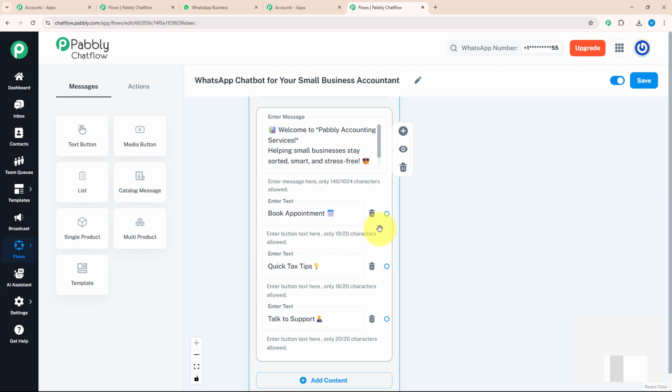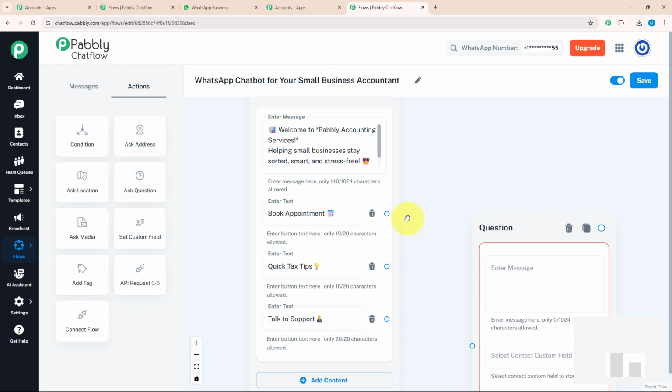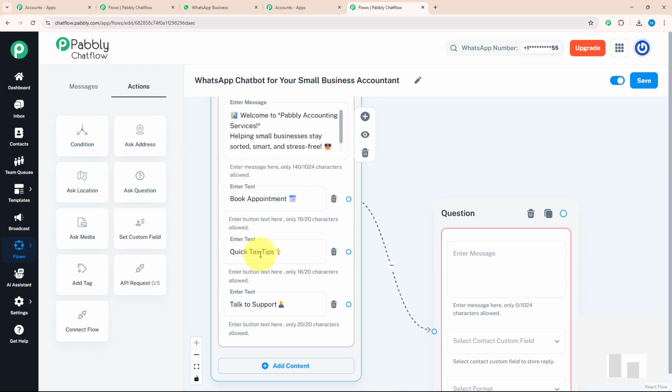Let's start with book appointment. For that, I need to ask a few questions from my customer. To ask questions, I will drag and drop the ask question button over here and connect it with my action button. That means as soon as my customer selects this action button, a question will be asked to them.